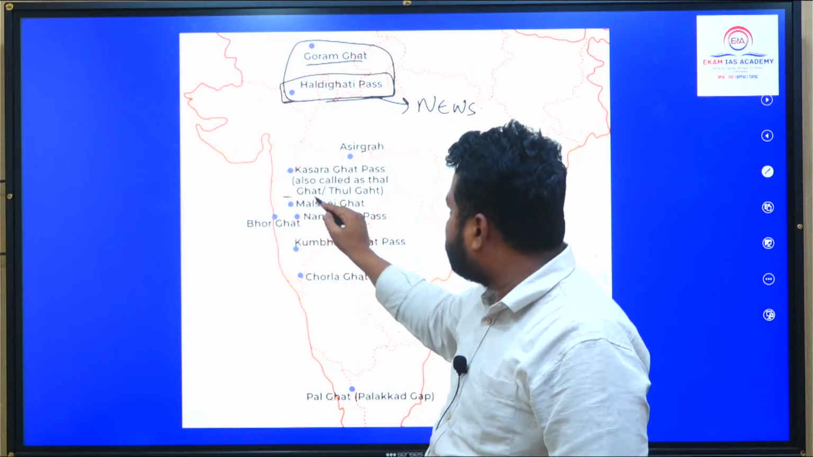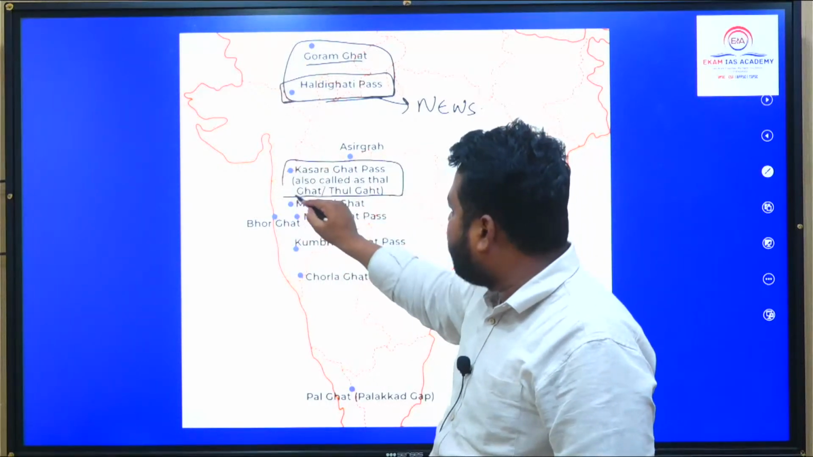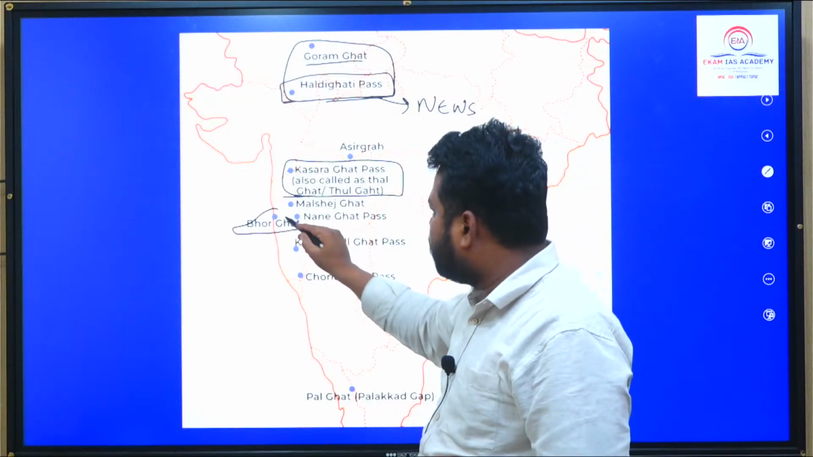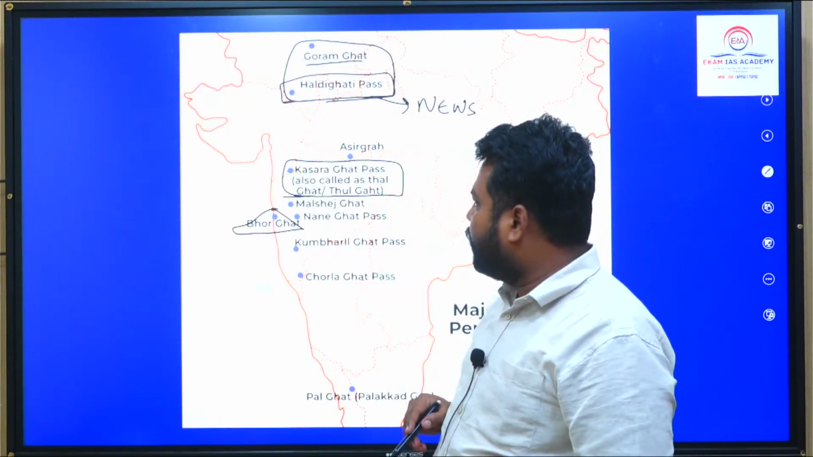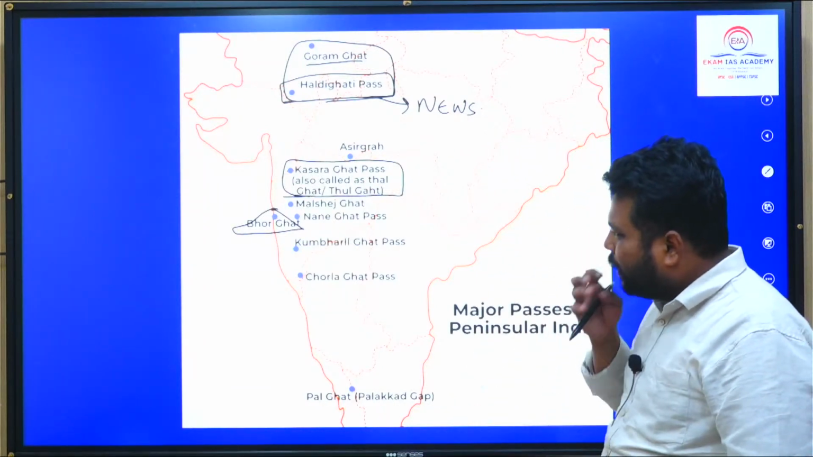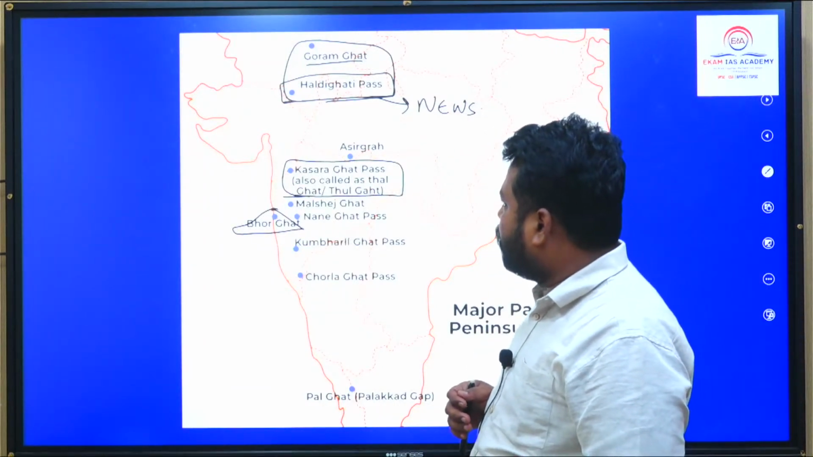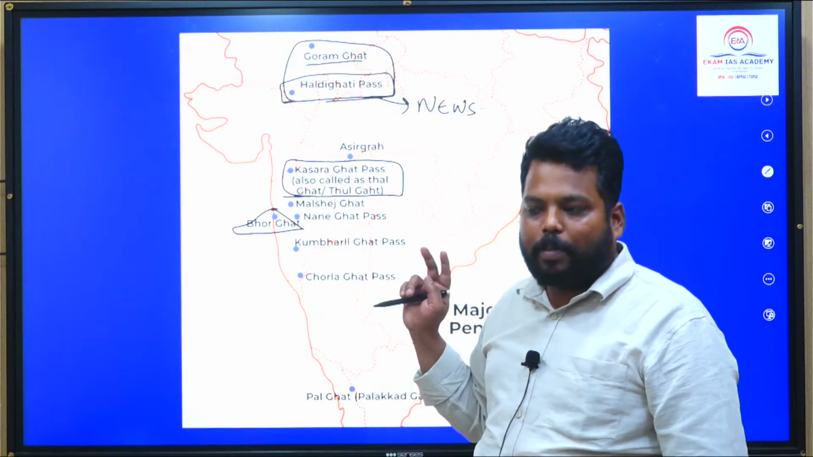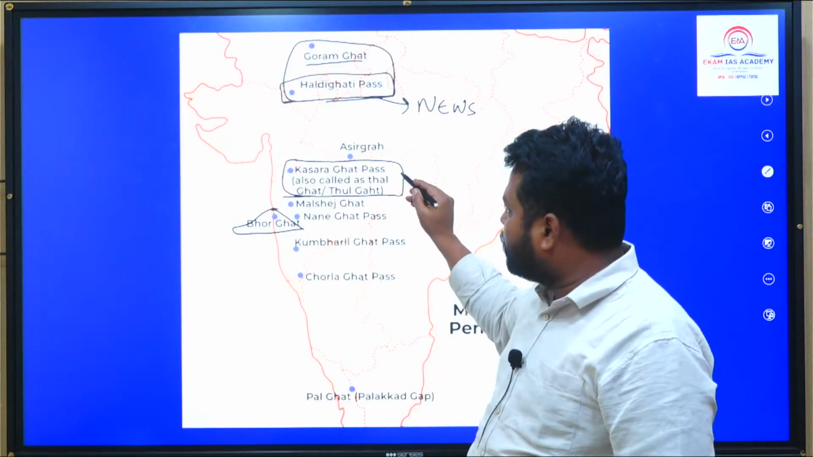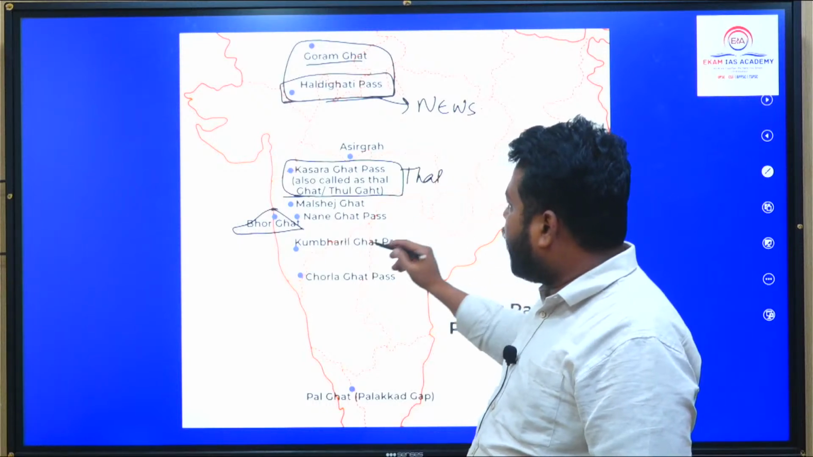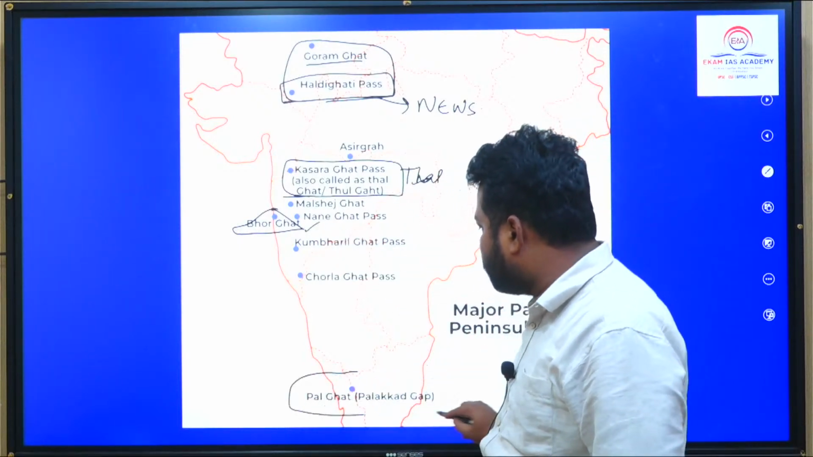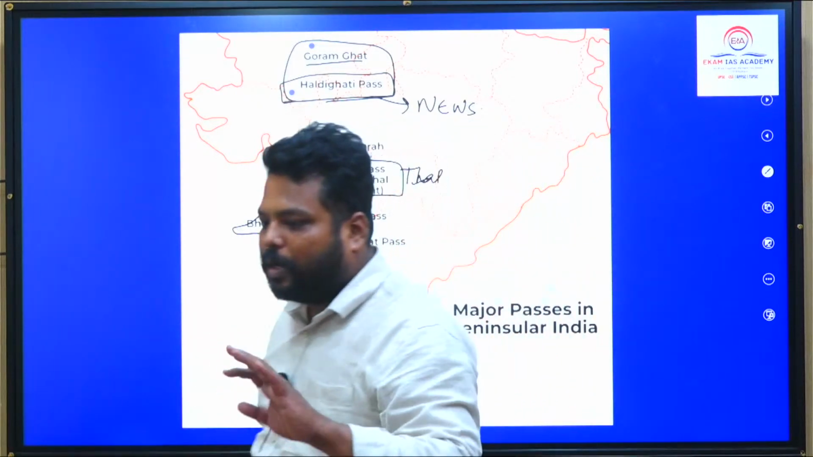And if you see this particular Thalghat gap and already Bhorghat gap. So this is also very, very important. Bhorghat gap, Thalghat gap, chances are very great that a question would be coming. Between Pune and Mumbai and between Mumbai and Nasik, you would have these particular passes, Thalghat gap and Bhorghat gap. These two gaps were in news. And Palghat, this is also in news.